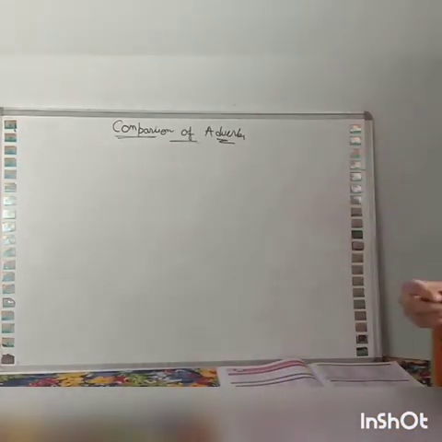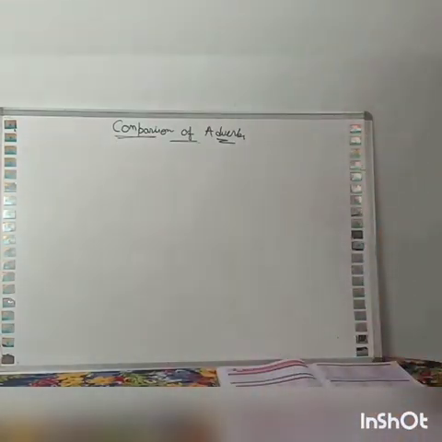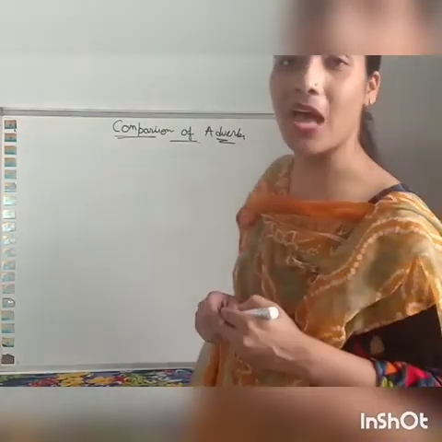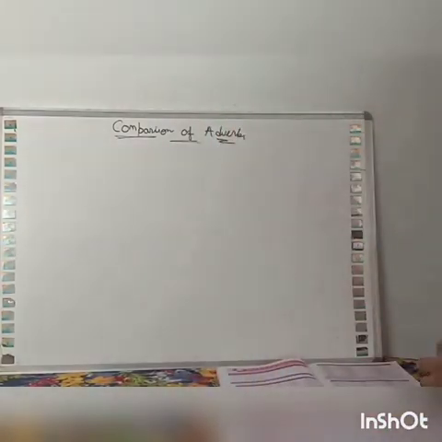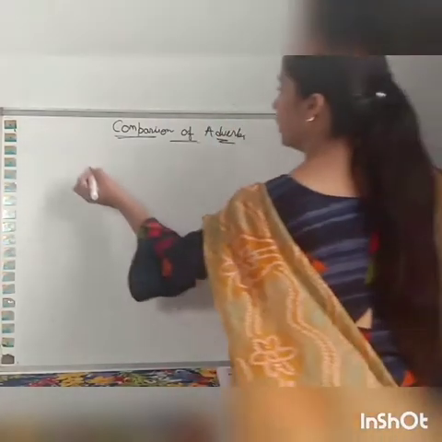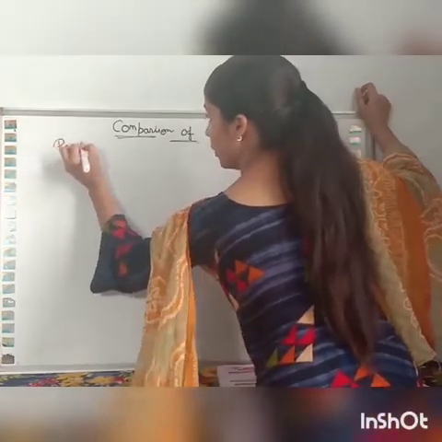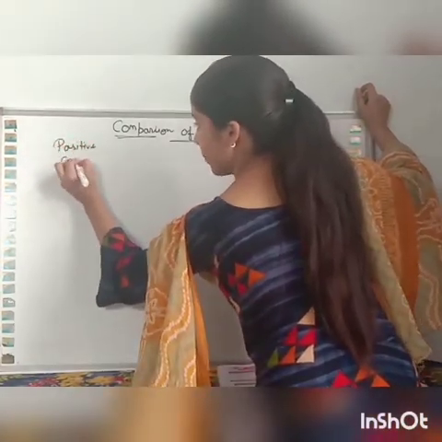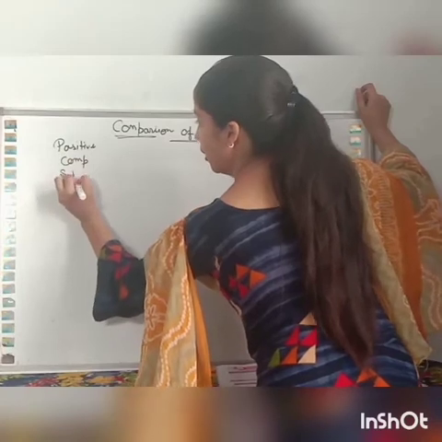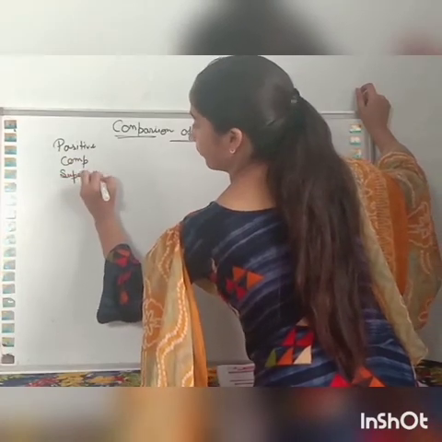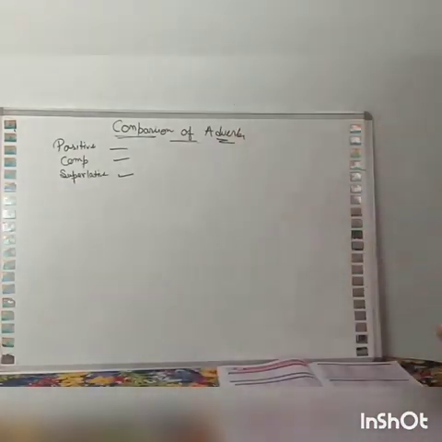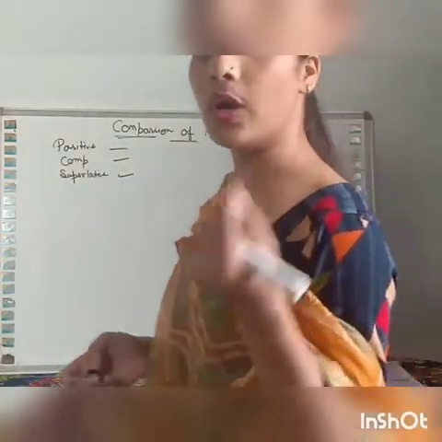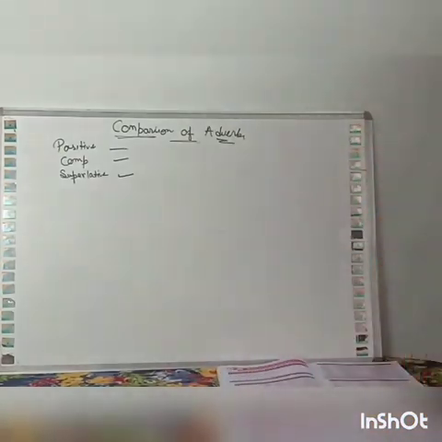We have already learned about the comparison of adjective. There are three main degrees: the positive, the comparative and the superlative. Same in adverb also, there are three types of degrees. When we are talking about one person, one thing or one object, that is the positive degree.